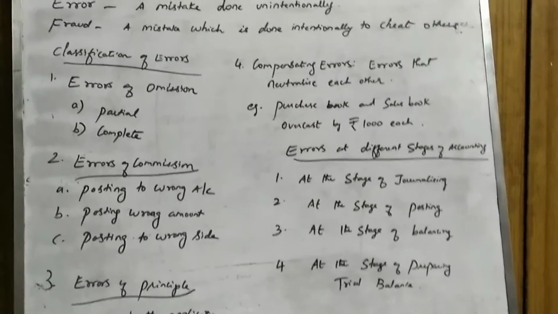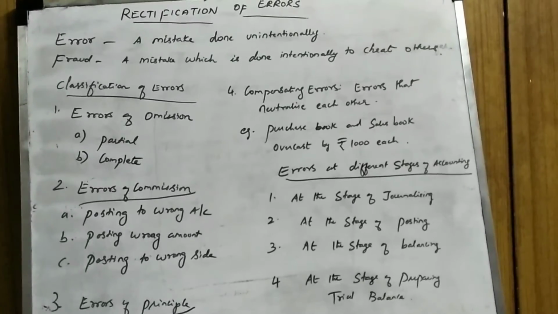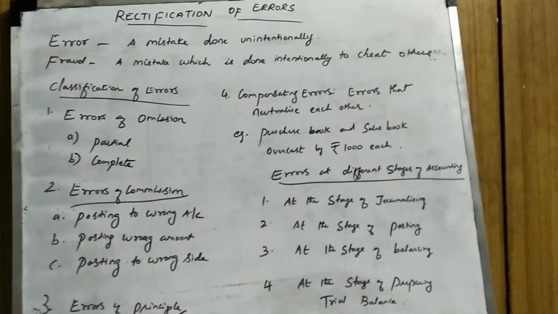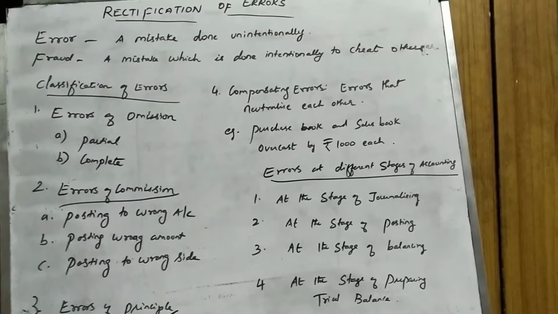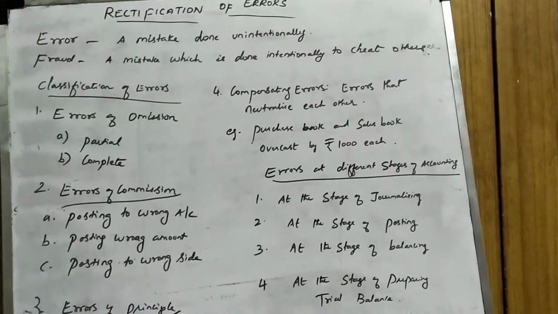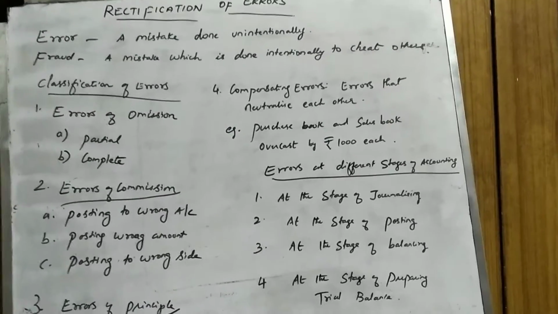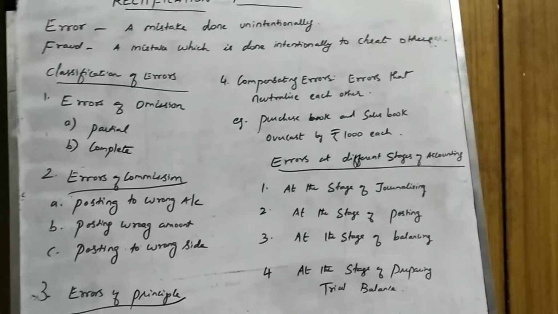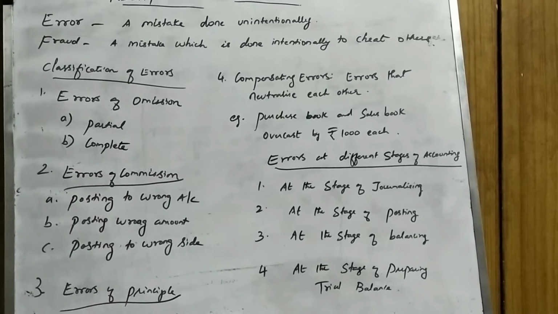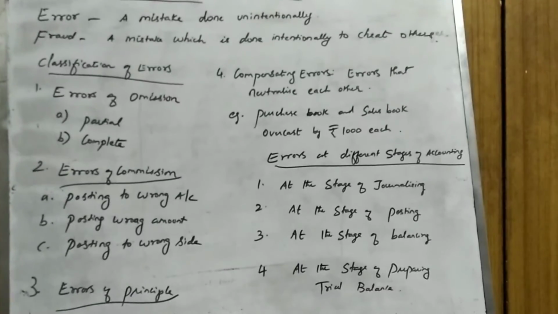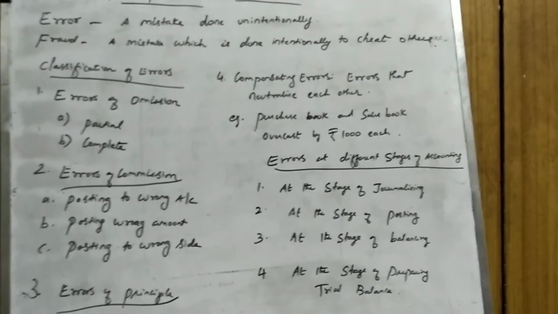So able to understand? Let us now recall these concepts again. So error is a mistake which is done unintentionally. You can classify the errors into errors of omission, errors of commission, errors of principle and compensating errors. Under errors of omission, you have partial omission and complete omission. Under partial omission, part of the entry will be recorded and the remaining will be left out.